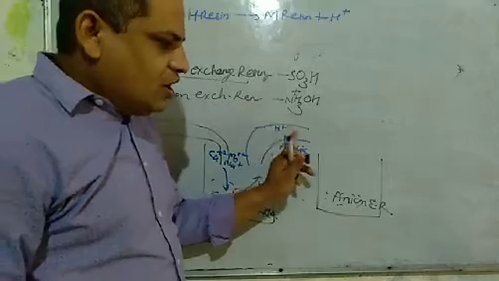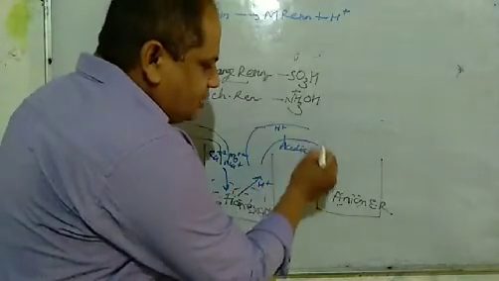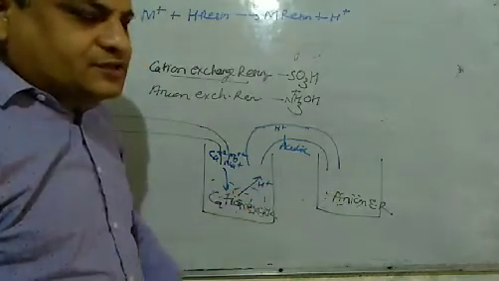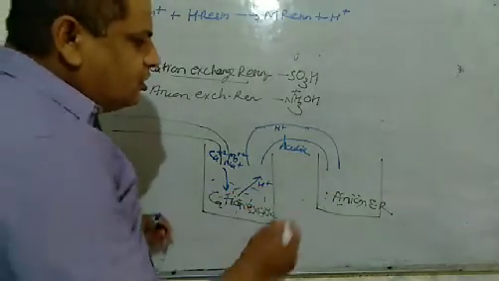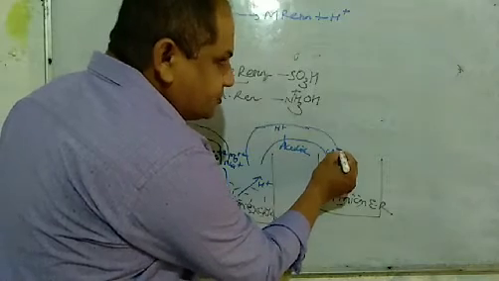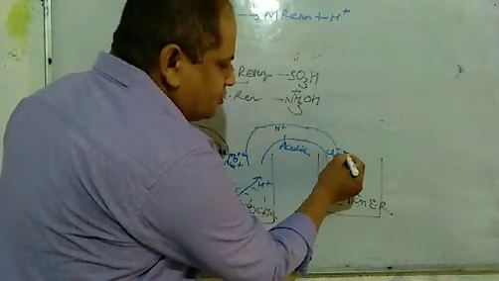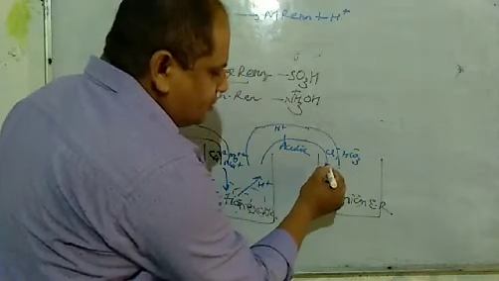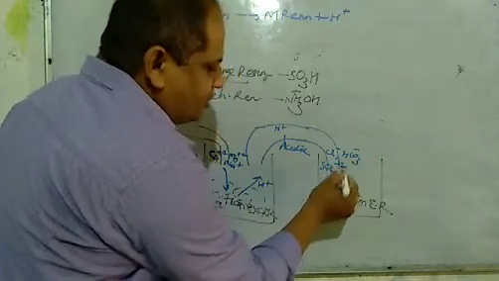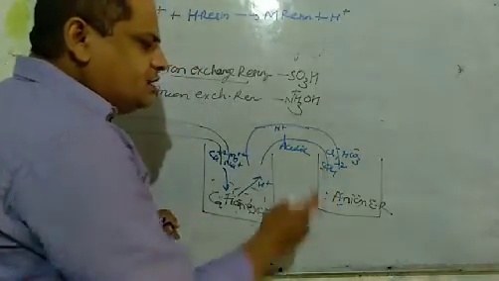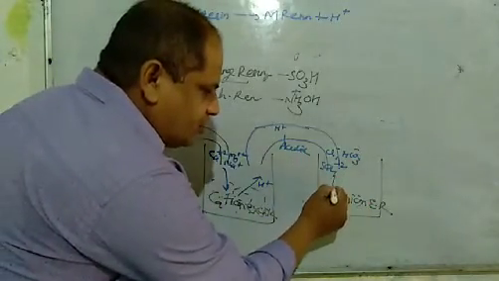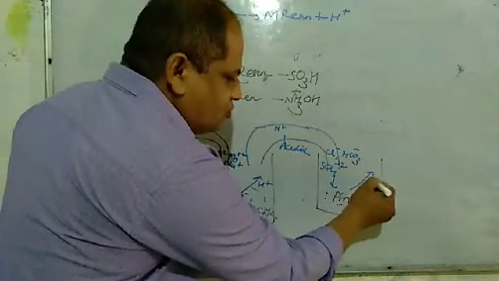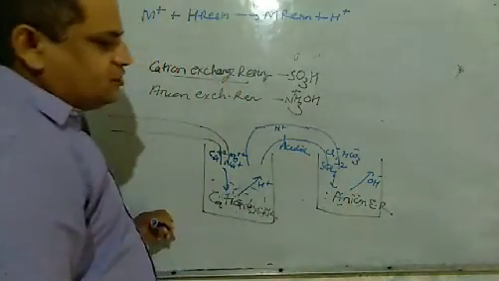This water is again passed through anion exchange resin. Here all the anions, Cl-, HCO3-, SO4 2- and all other anions are abstracted by the anion exchange resin, which loses OH-.